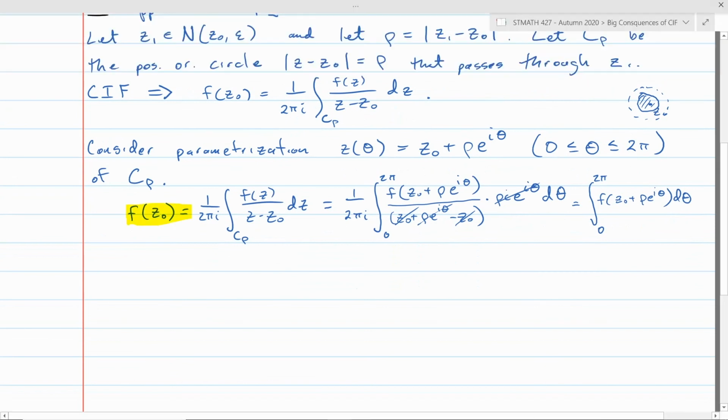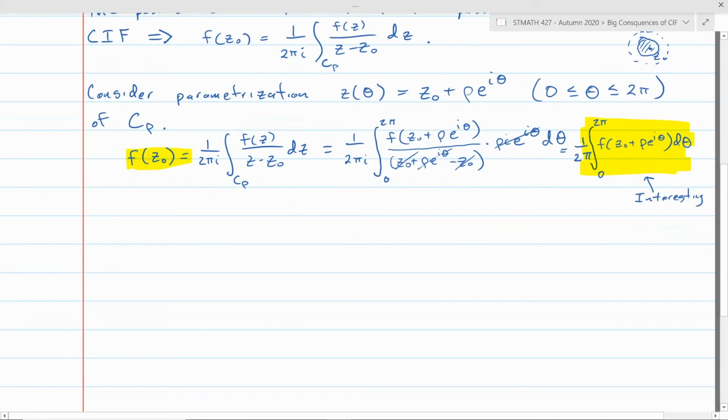So we have this new expression for what f of z naught is. f of z naught is equal to this integral, and this is what we want to make use of to prove our limit here. Actually, this is kind of an interesting integral if you look at it. I forgot the 1 over 2 pi out front though, so let me put that back in there. When you look at what this integral is doing, it's actually just calculating the average value of the function. The average value of a function is just the integral over the interval divided by the length of the interval.